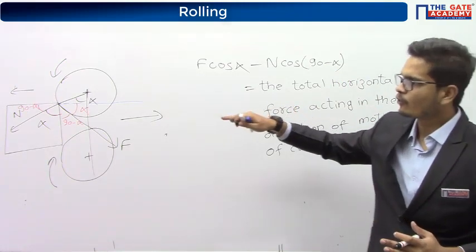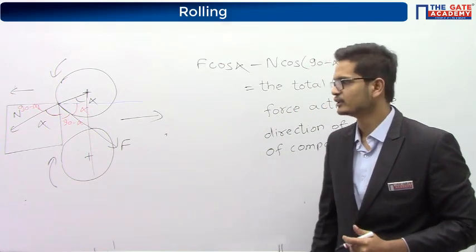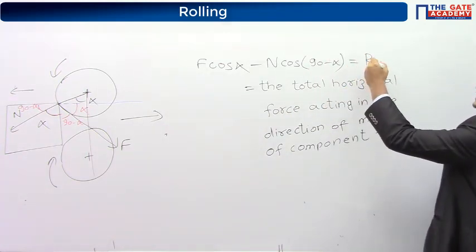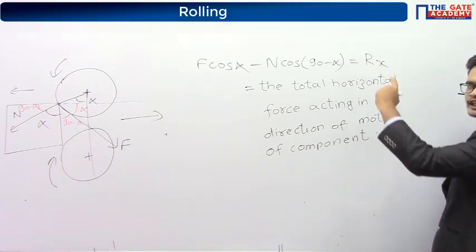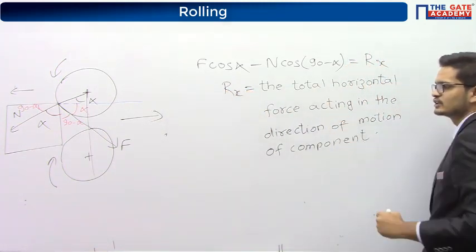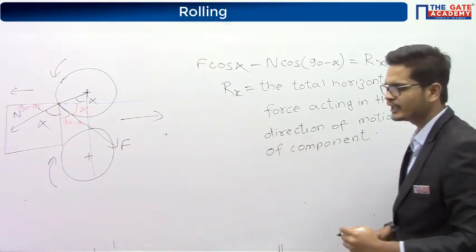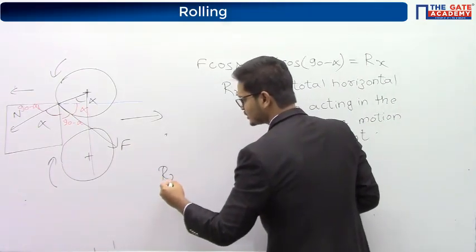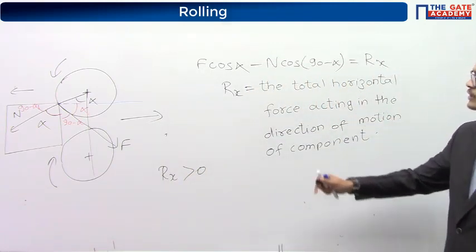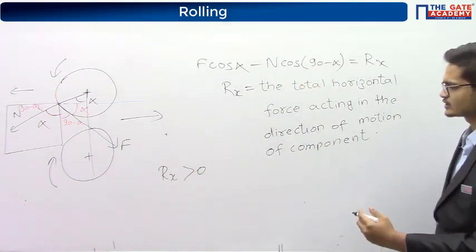Now, for the component to get pulled in, this I am writing as, let's say, Rx. Let's take this value as Rx, and Rx is equal to this. For the component to get pulled in, the value of Rx must be greater than 0. Let us see what is the value of Rx.